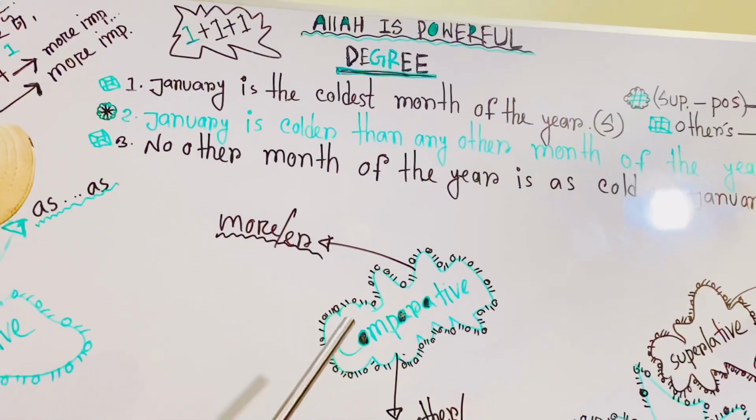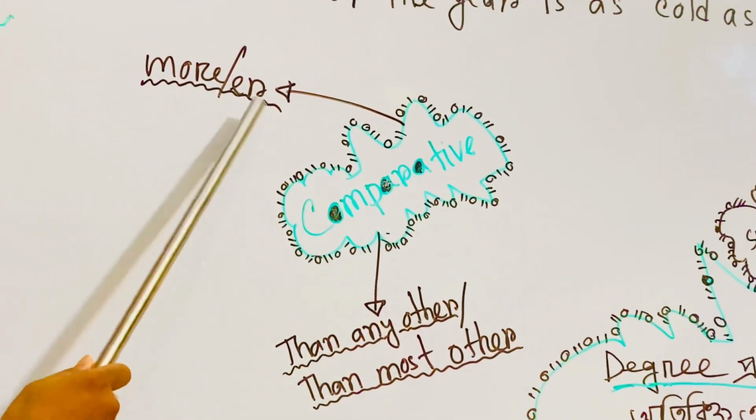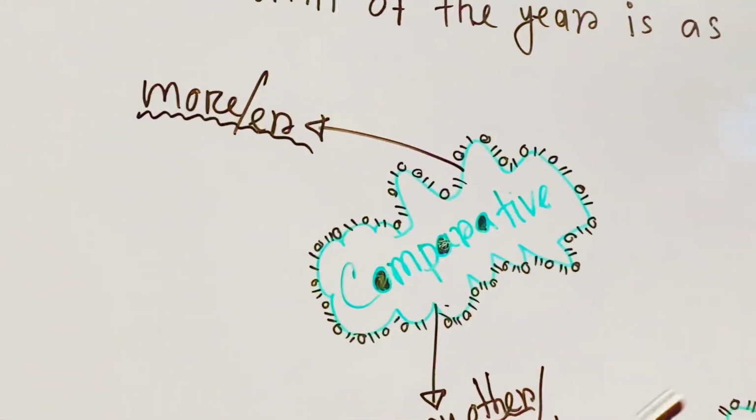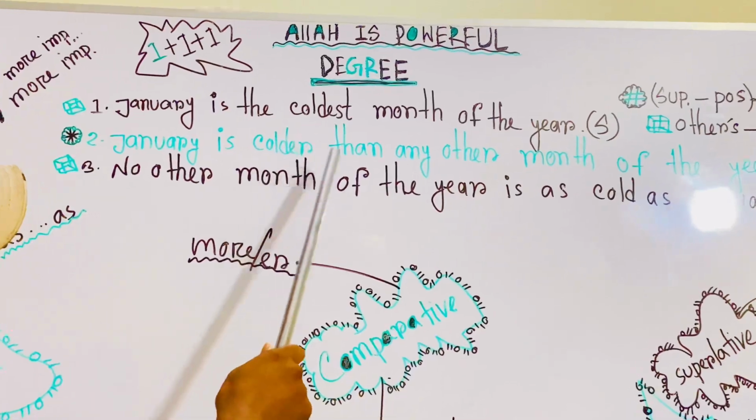Now I'll go to how to find out a comparative degree. We know that this degree has two characteristics, such as more or er, and then any other or than most other. If I want to give an example, dear student: then any other and more er. So that's called a comparative degree.